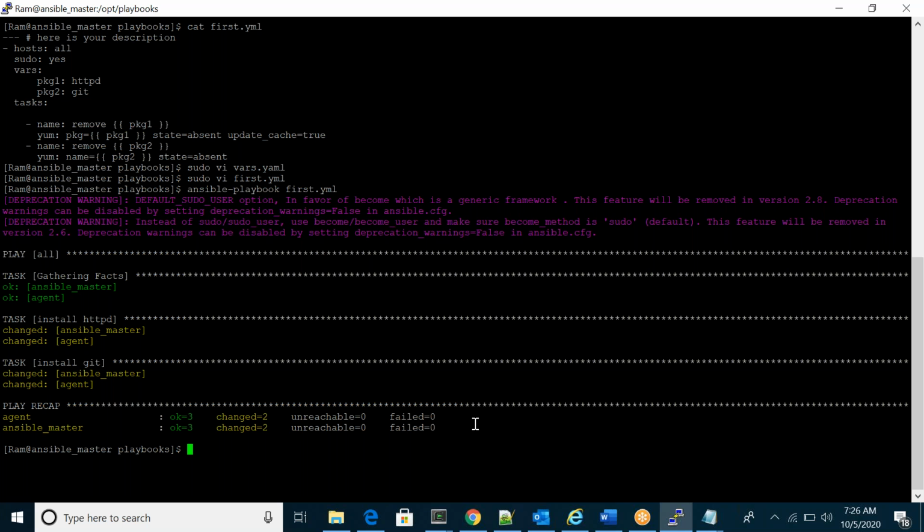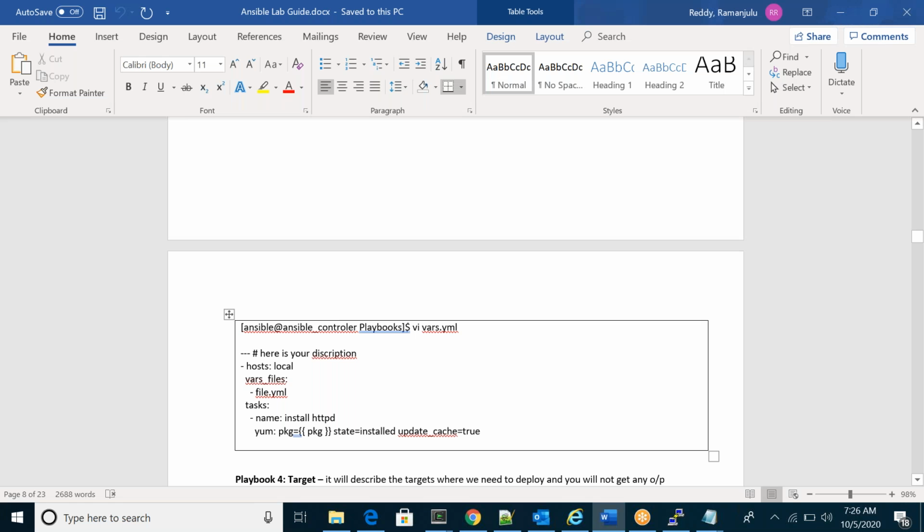Okay, any questions? So here also, I have one example, so you can practice. Here, the name should be the vars underscore files only. If you miss any s, if you give any other name for vars_files, it will not work. Wherever you're jumping in the task, if you miss any s also, it will not work. It will throw some syntax error.